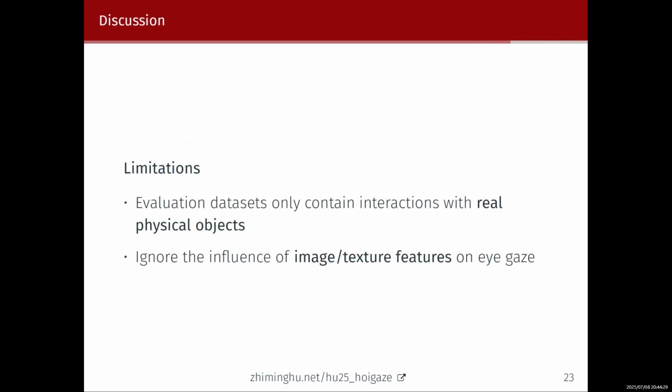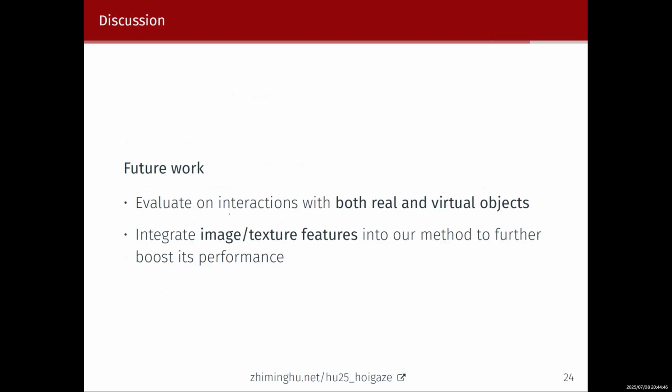We also identify some limitations of our method. First, our evaluation datasets only contain interactions with real physical objects. Secondly, we ignore the influence of imagery or textual features on eye gaze. So in the future, we would like to evaluate our method on interactions with both real and virtual objects. In addition, we would also like to integrate imagery or textual features into our method to further boost its performance.